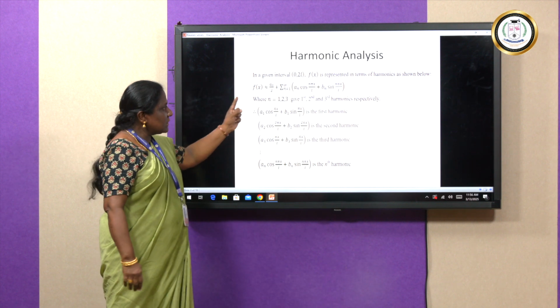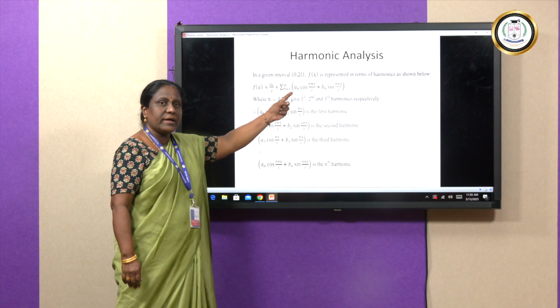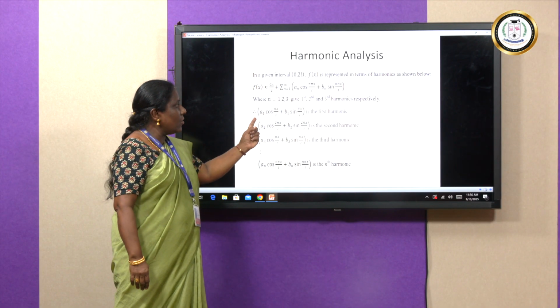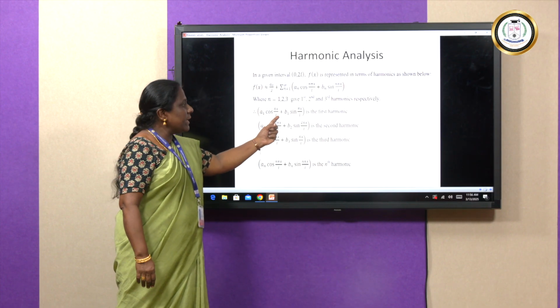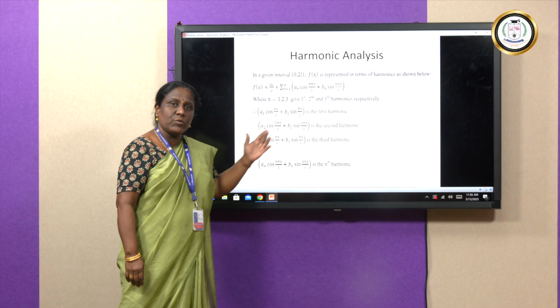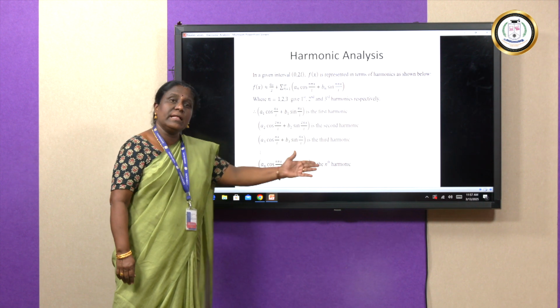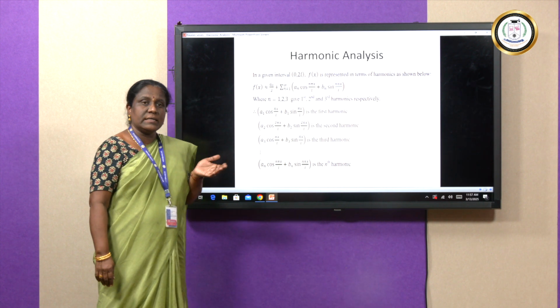Now, the first term in your expansion is when n is equal to 1, we will get a1 cos(pi x by l) plus b1 sin(pi x by l), which is called the first harmonic term. Then the second term is when n is equal to 2, we will get a2 cos(2 pi x by l) plus b2 sin(2 pi x by l), which is called the second harmonic term. And similarly, we have the third harmonic, etc., up to the nth harmonic term, and it goes on until infinity.